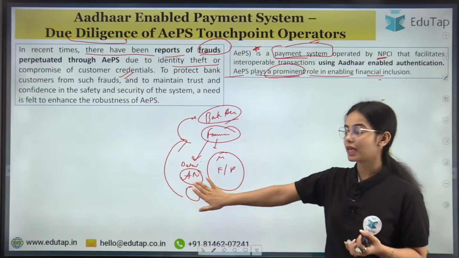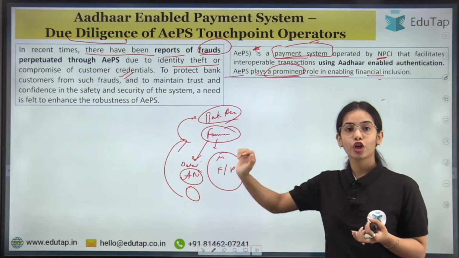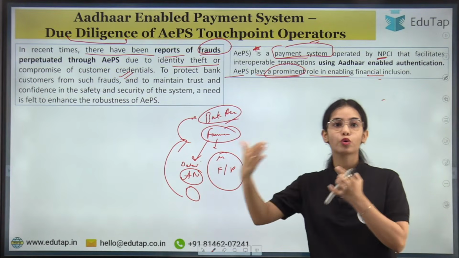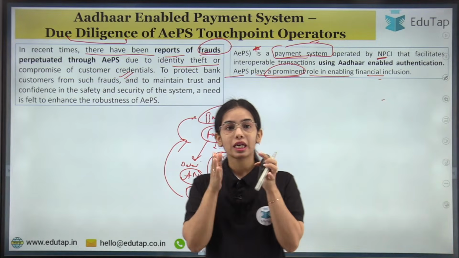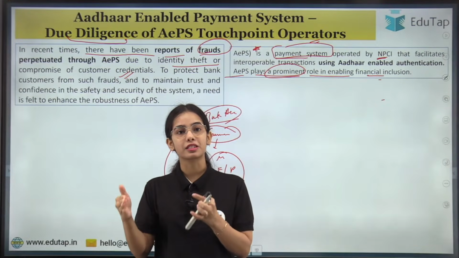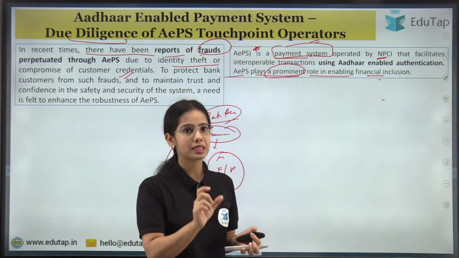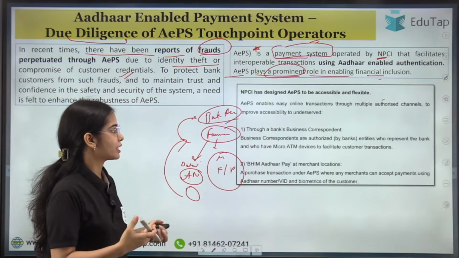So they can use their Aadhaar number, they can use their details to do the transaction from bank account to bank account without using the cash. I hope you have understood the main idea that why the Aadhaar enabled payment system was launched, okay? Now we will understand more of the details so that you have better clarity.